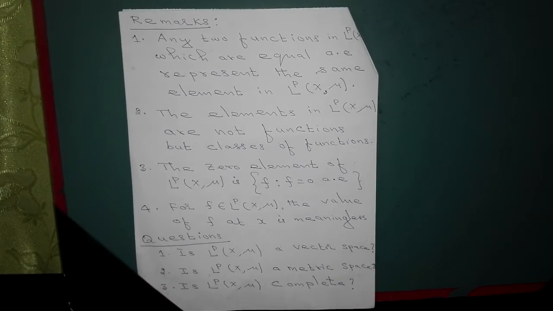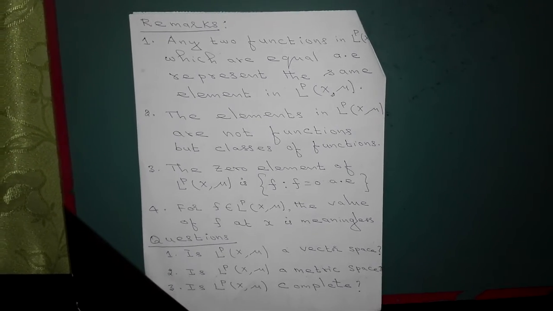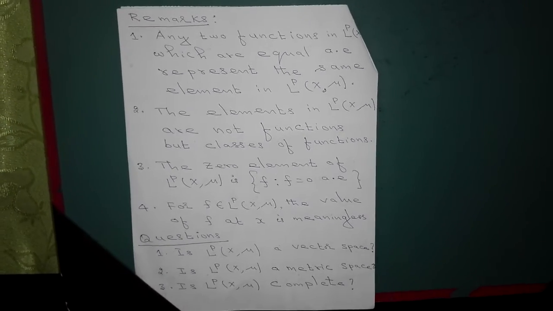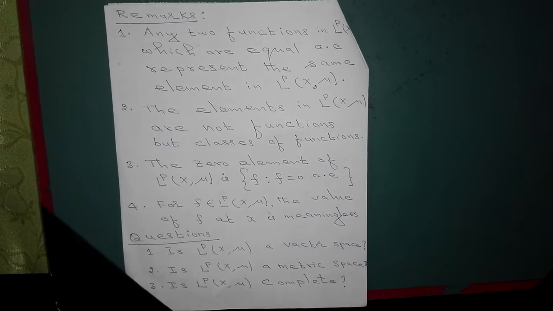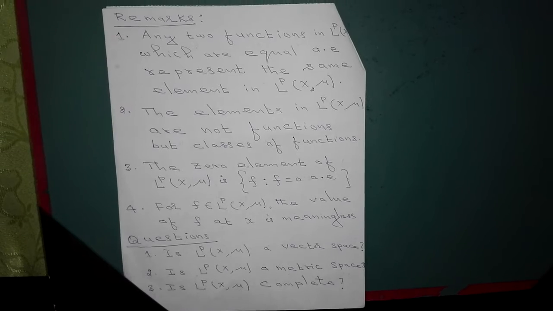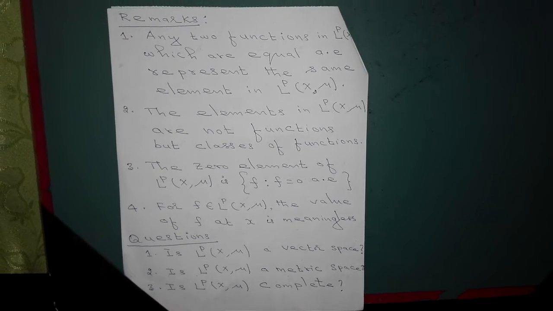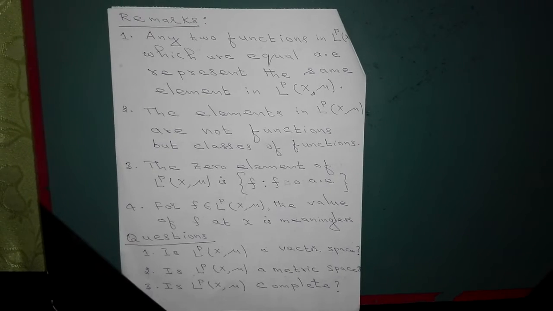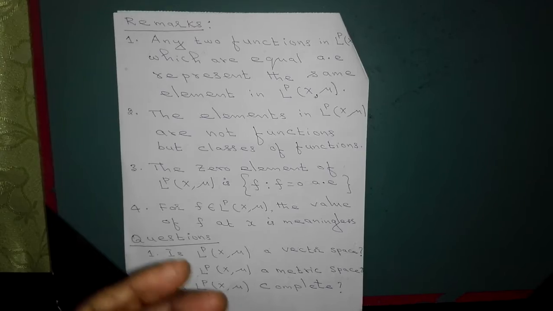So in fact, though we say this space consists of functions, they are not actually functions, because if two functions are equal almost everywhere, then they are treated as the same. That means we treat a class of functions together. Those functions which are all equal almost everywhere are put together and form a class.